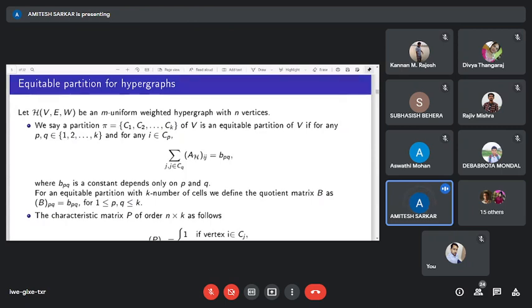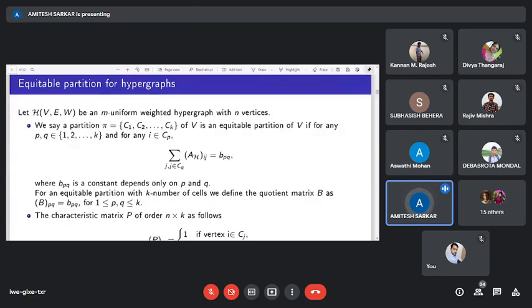For a hypergraph H, we say a partition pi = C1, C2, ..., Ck of V is an equitable partition of V if for any p, q belonging to 1 to k, and for any i belonging to Cp, the sum over j in Cq of A_H(i,j) equals b_pq, where b_pq is a constant that depends only on p and q.